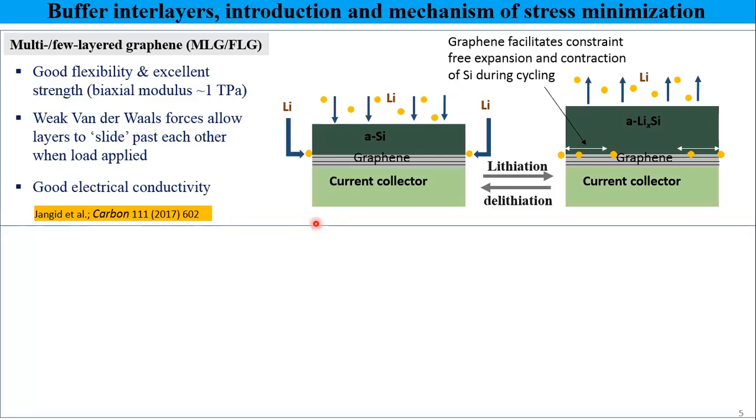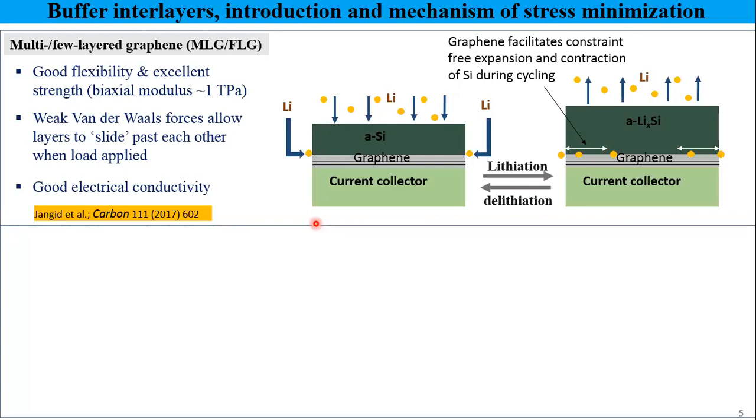Its biaxial modulus is 1 TPa. And the beauty of this material is that in few-layer graphene, the graphene layers are bonded loosely by weak van der Waals forces. The advantage of these weak van der Waals forces is that when you apply some load, these layers can slide past each other. So this can act as a lubricant.